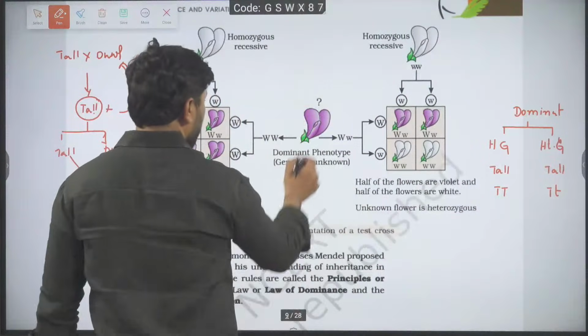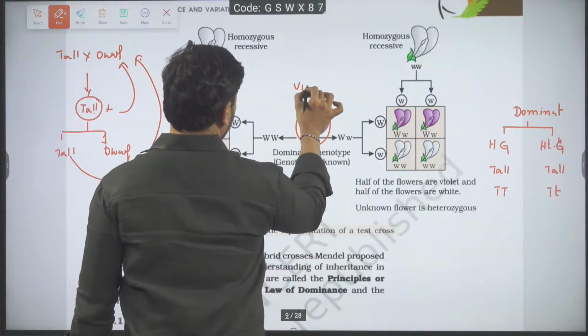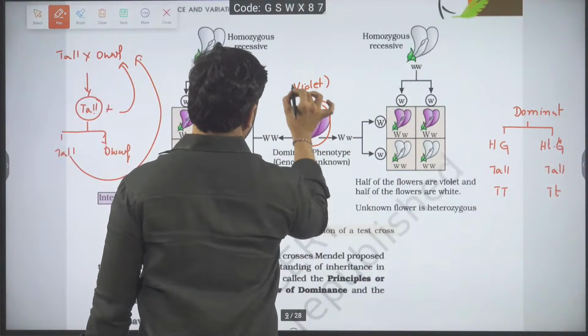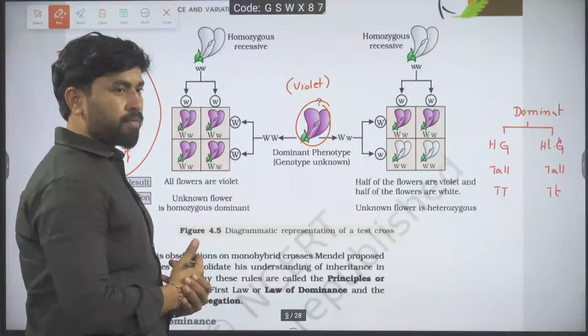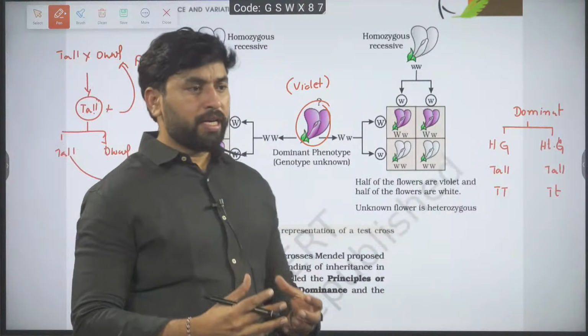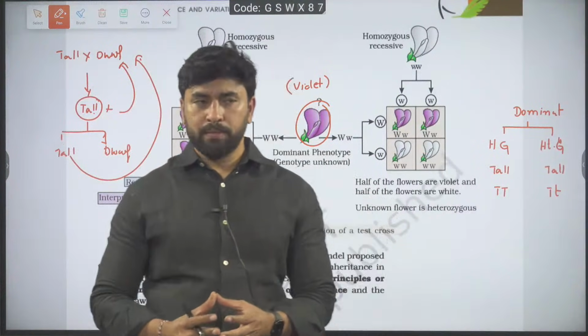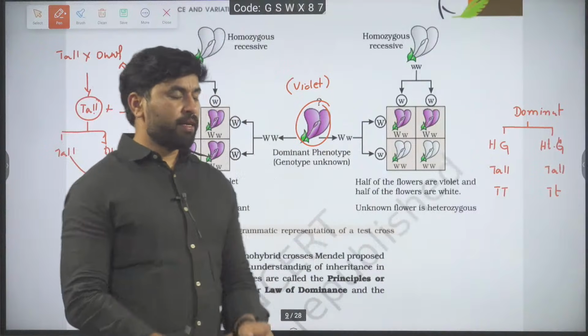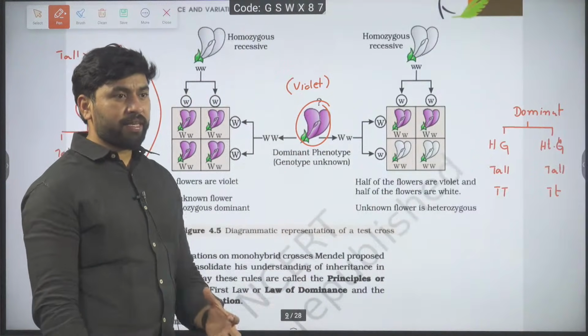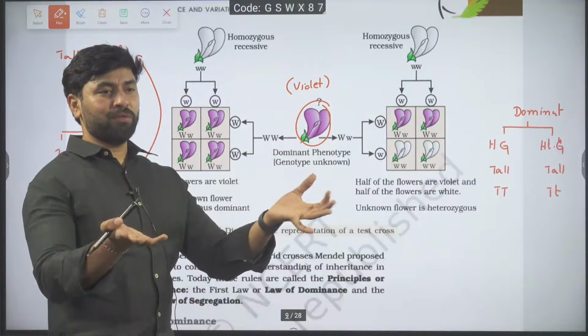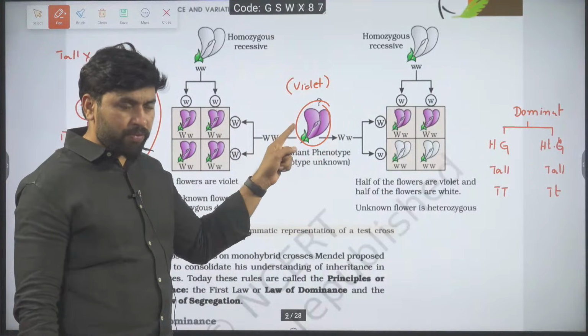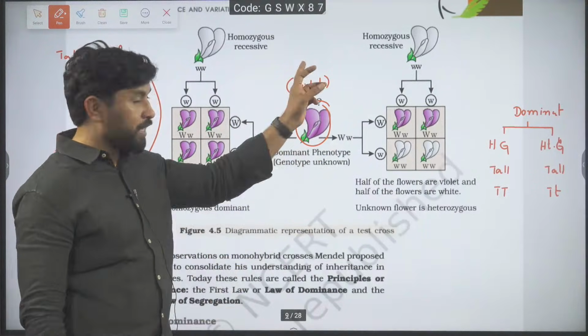Think about that. Here they have taken violet flower. Tell me, in pea plant, violet flower color is dominant or recessive? Of course dominant. By looking at the violet flower, could I say this violet is homozygous violet? I don't know. So I will take this violet one and cross with white.